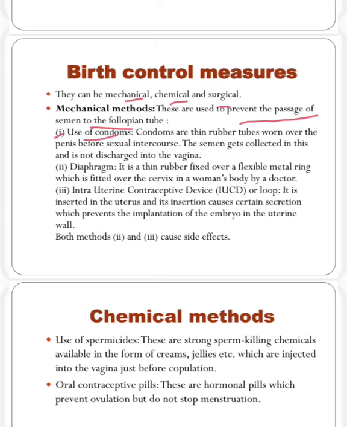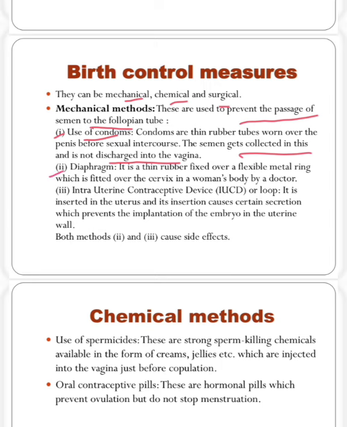Condoms are thin rubber tubes worn over the penis before sexual intercourse. Means before sexual intercourse, the penis will first be covered by a thin rubber tube, that means a condom. The semen gets collected in this and is not discharged into the vagina. So at this time, after the copulation, the semen which is ejected from the penis will be collected inside the condom, and will not be discharged into the vagina. Okay, so this is the birth control measure.